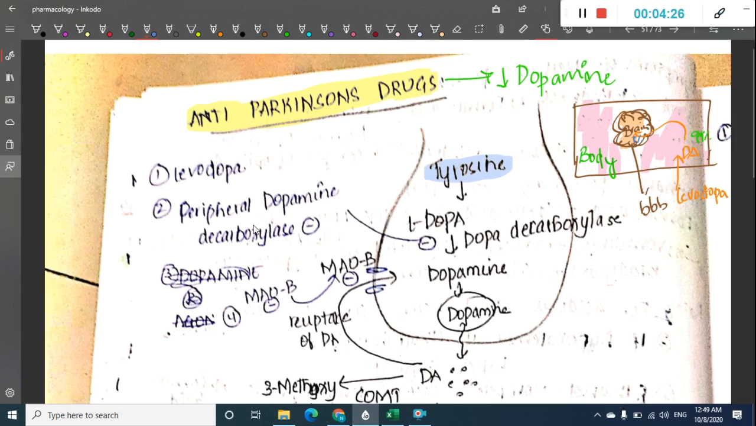As a result, your drug is not going to its target site where it is intended to be. It is just getting converted outside, resulting in many side effects, since peripheral dopamine causes many side effects. To stop this, we give peripheral dopa decarboxylase inhibitors. These inhibit the conversion of levodopa to dopamine outside the brain. These drugs cannot cross the blood-brain barrier, so they do not have action in the brain.